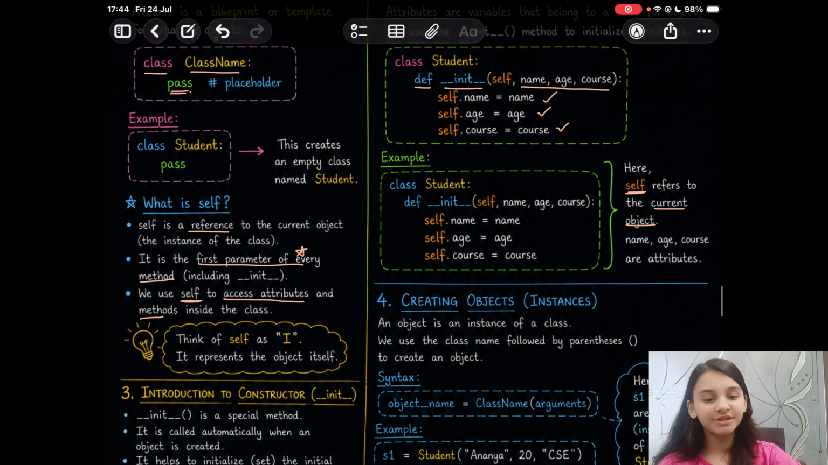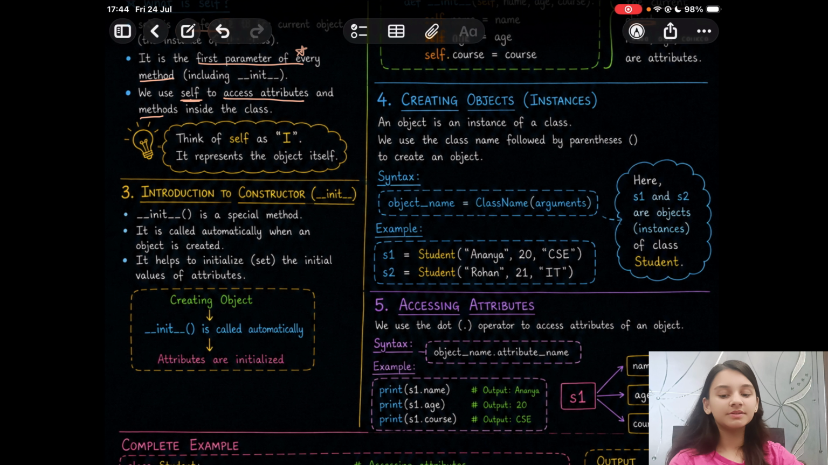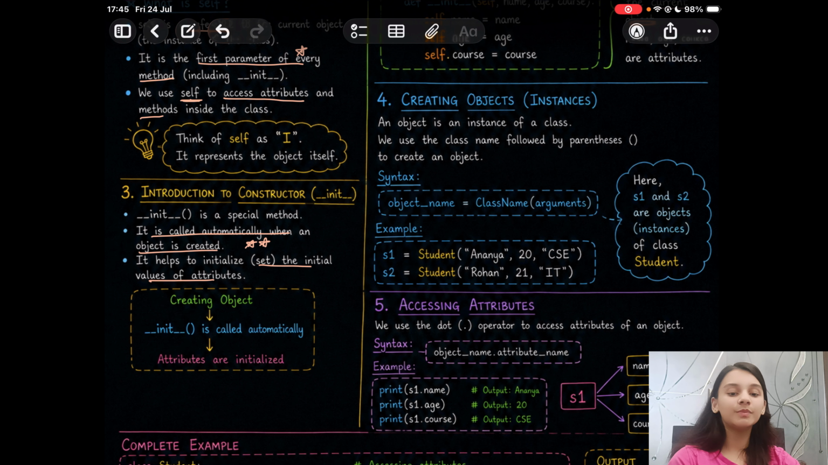Next we have introduction to constructor, which is the init. We discussed the init method and we understood that it is a special method wherein you initialize the variables. Okay? You set the initial values of attributes and it is called automatically when an object is created. Okay? So firstly, the workflow goes like you create an object and then the init method is called automatically, wherein the attributes are initialized.